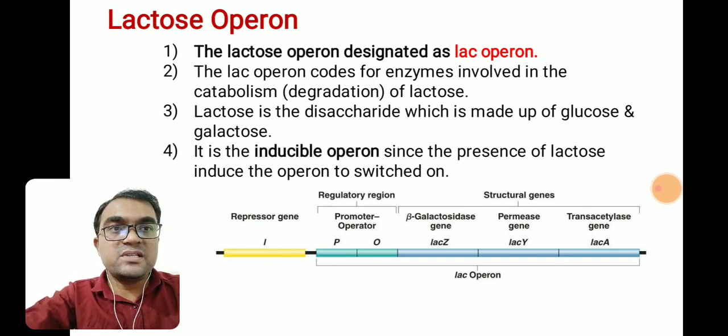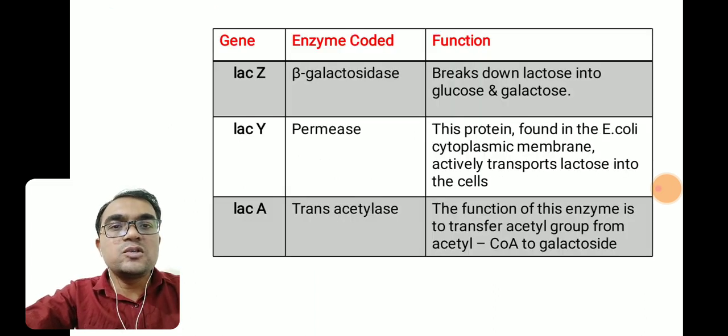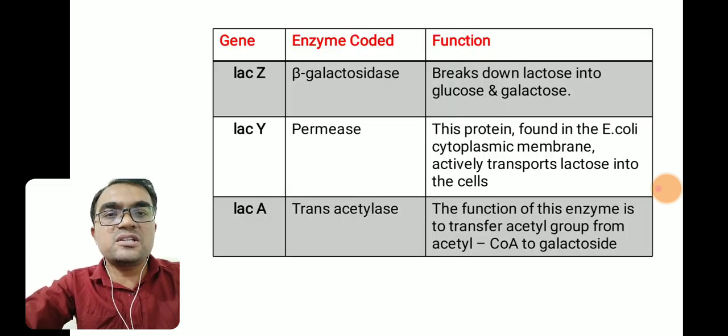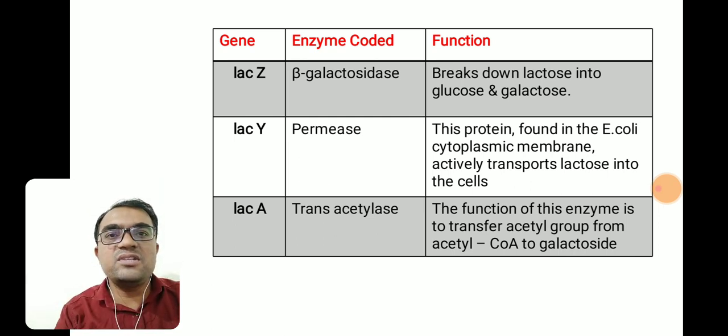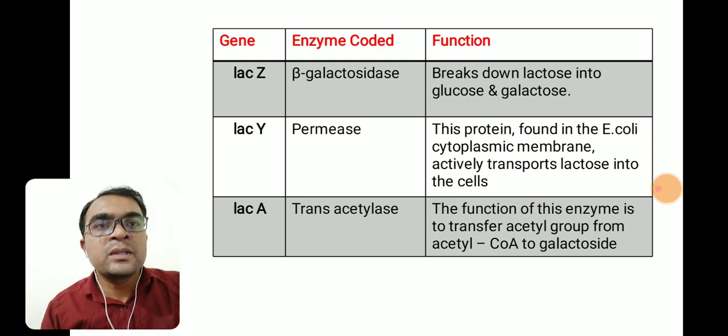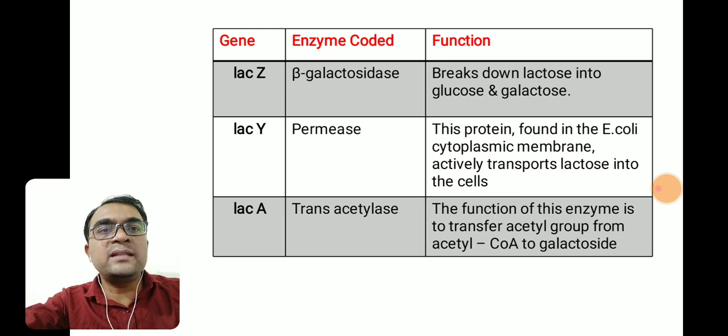As I said previously, the lactose operon is responsible for the synthesis of those enzymes involved in the metabolism or degradation of lactose, and that operon remains switched on only if lactose is present, as it is an example of an inducible operon. So what are those three structural genes, and what are their enzymes? The first structural gene is the LAC-Z gene, which codes for the enzyme beta galactosidase. The role of beta galactosidase is to break down lactose into glucose and galactose.